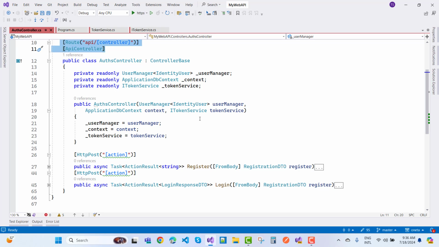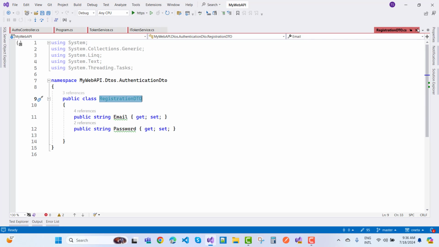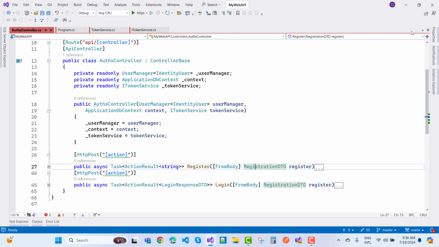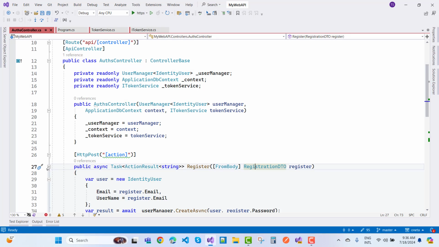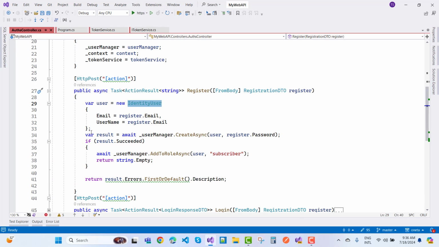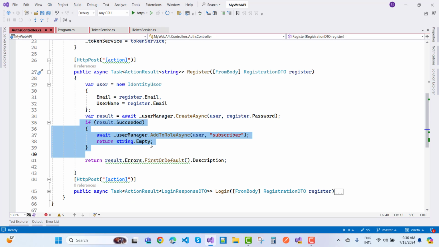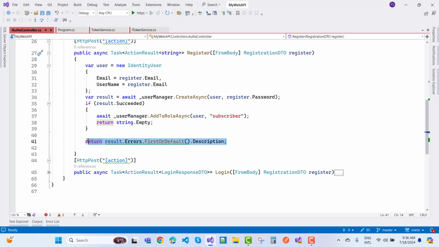Okay, when you receive data in the form of a registration DTO, in the registration DTO we have two fields, the first one is the email and the other is the password. So we receive the email and the password from the client side, and we convert it into the identity user. And by using the identity user, you can use user manager to save data into the database table, the user and their password. Okay, if the result is succeeded, you can add two roles to the subscriber and return an empty string, otherwise it will return errors.